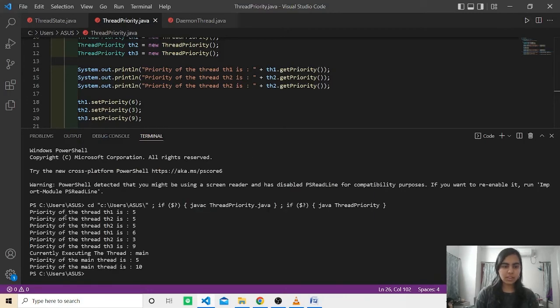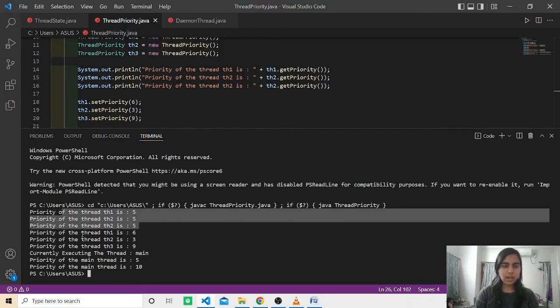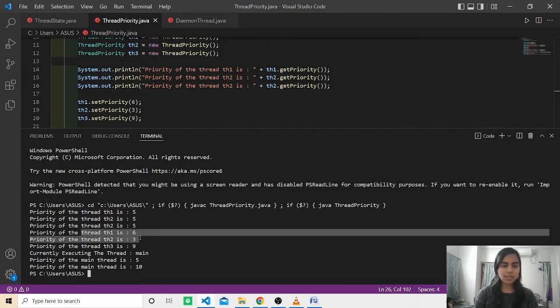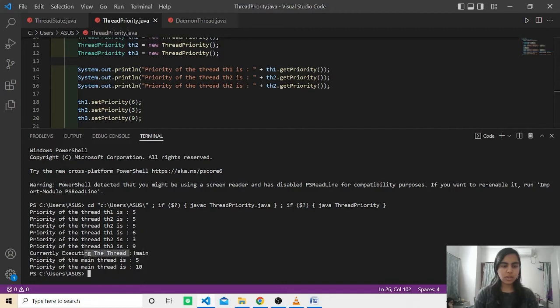As we can see, at first the priority of all the three threads was 5. Then after setting the priorities, the priority of the first thread is 6, the second is 3, and the third thread is 9. Execution of the main thread was with the priority of 5, which is default, and after setting it to 10, it was executed with the priority of 10.